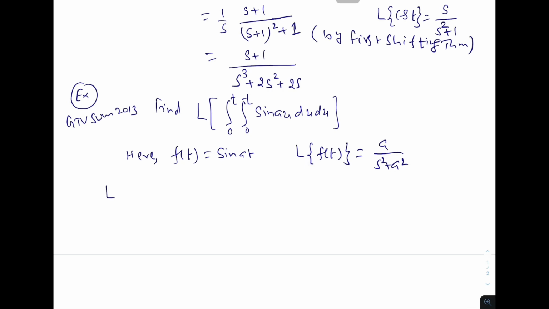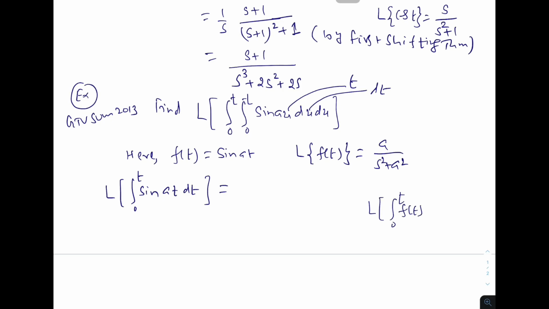Now, Laplace transformation of this one, taking only one, integration 0 to t sine at dt. If I write t here, I can write dt here. Now what is the formula? Laplace transformation of integration 0 to t f of t dt equal to 1 upon s Laplace transformation of f of t.